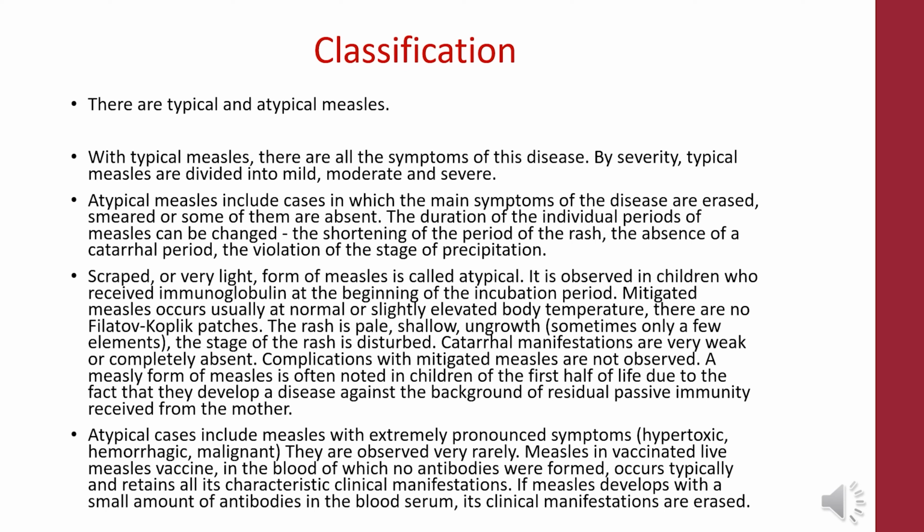Typical cases include measles with extremely pronounced symptoms: hypertoxic, hemorrhagic, malignant. They are observed very rarely. Measles in those vaccinated with live measles vaccine, in whose blood no antibodies were formed, occurs typically and retains all its characteristic clinical manifestations. If measles develops with a small amount of antibodies in the blood serum, its clinical manifestations are erased.